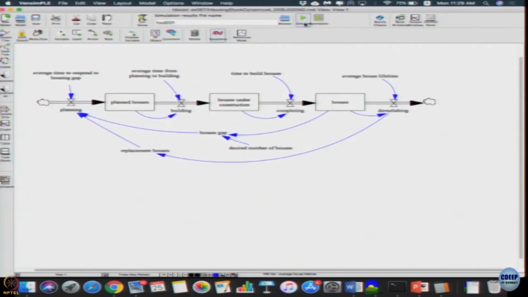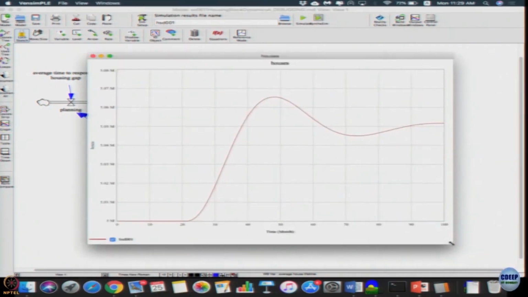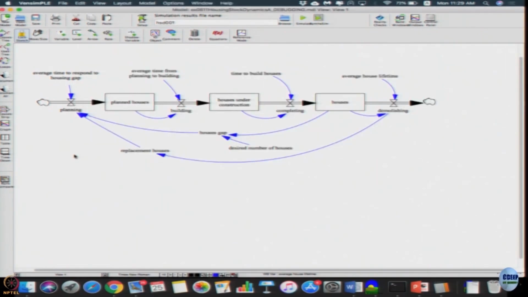Now, let us simulate. Let us see the dynamics. It is starting in dynamic equilibrium. At least the dynamics seem okay for now. This model is still not complete, however, because these are constants inside it. So, you think about it and come tomorrow to see how I can replace all these constants with equations. We do not want to put constants here.